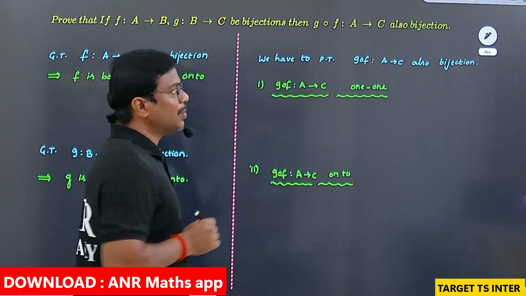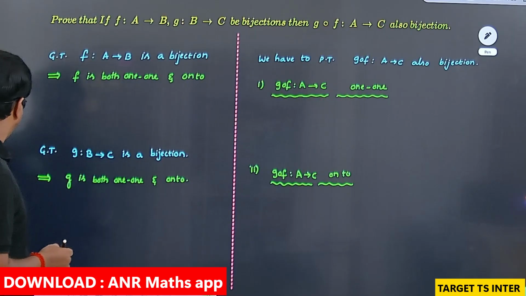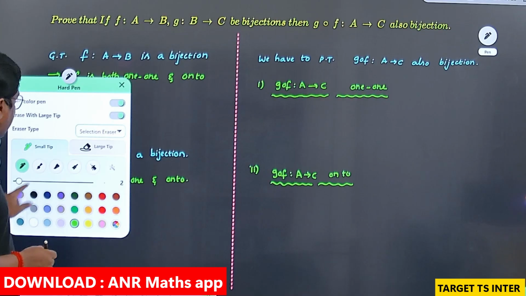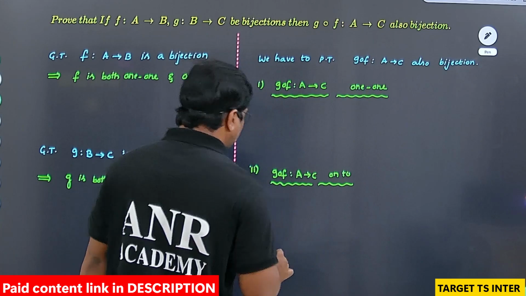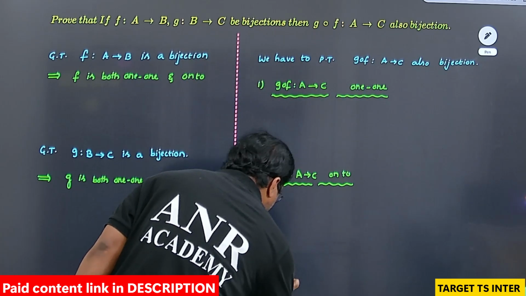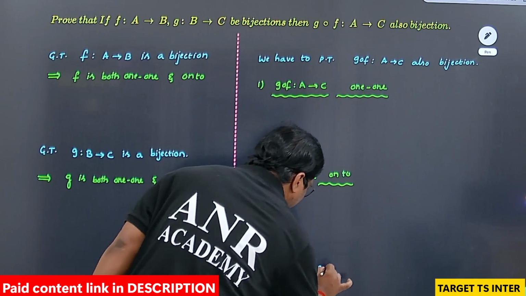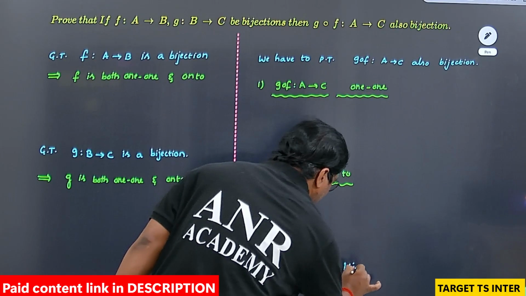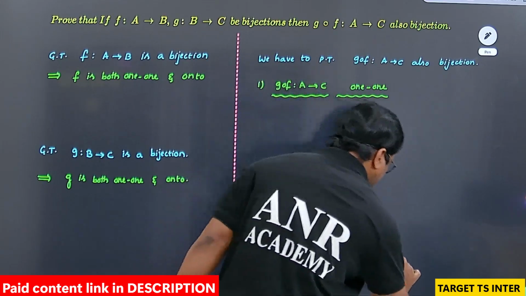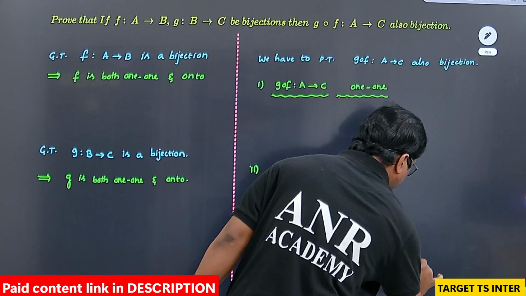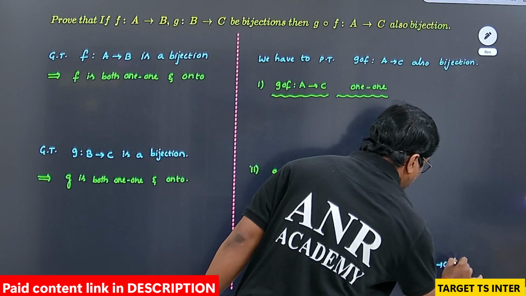If you prove these two results, then you can say that the function is bijective. If these two conditions are true, then we can say that F from A to B and G from B to C, these two are bijections implies G circle F from A to C is also a bijection.